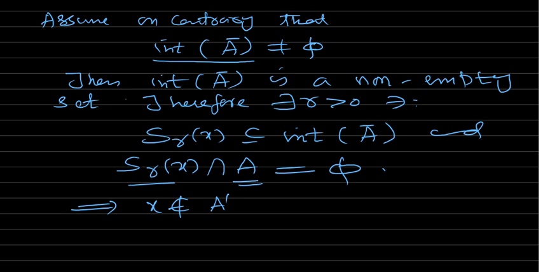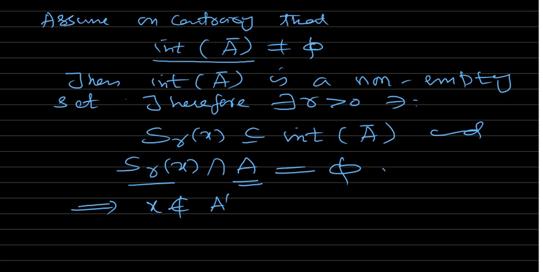This X is in the interior of A closure, so it is in A closure. So X is not in A derived here.